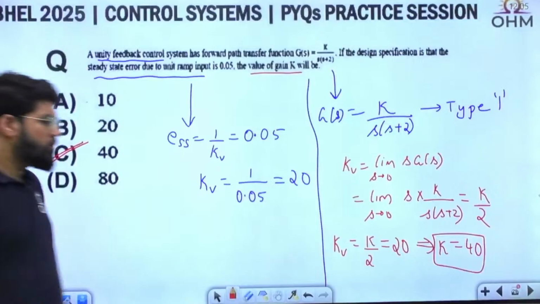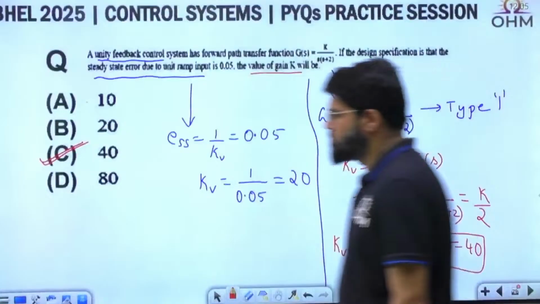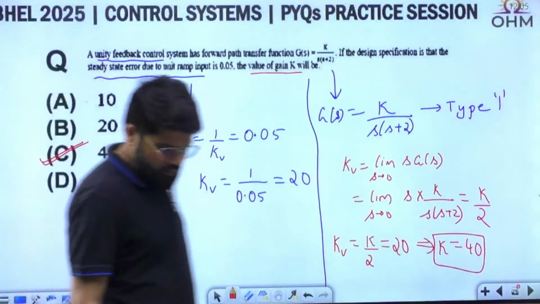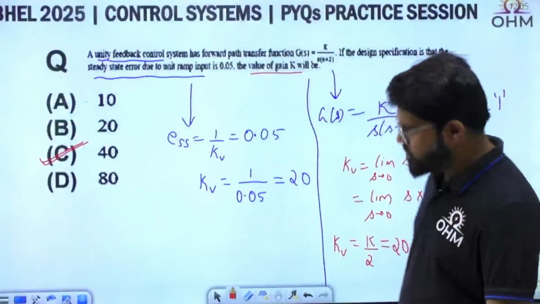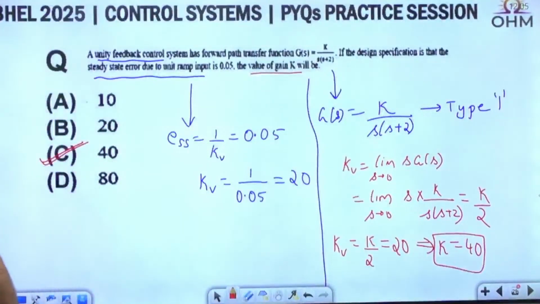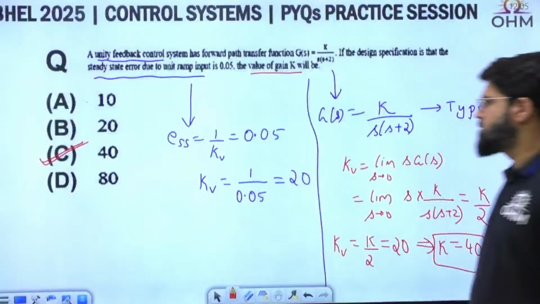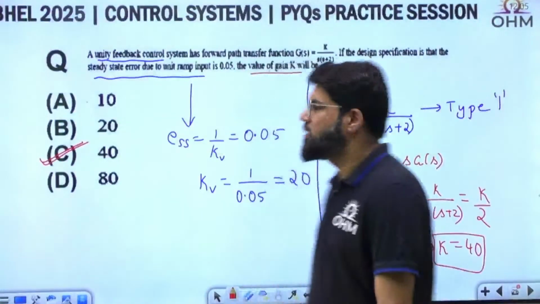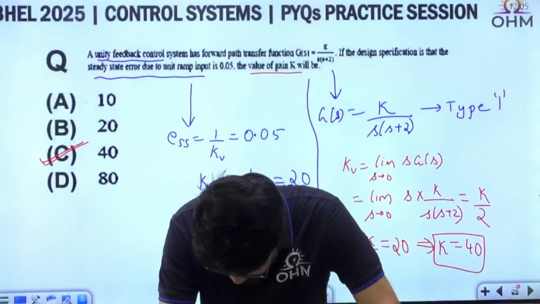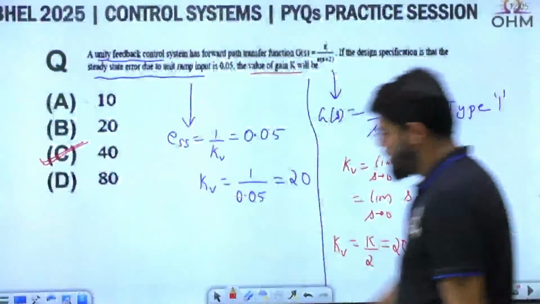Okay, done. Next. Okay, let's move to the next. Option number C. Yeah, now correct, Sai Bhargav. Okay, so these were the questions.